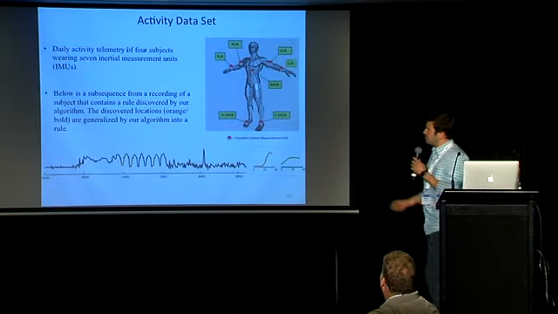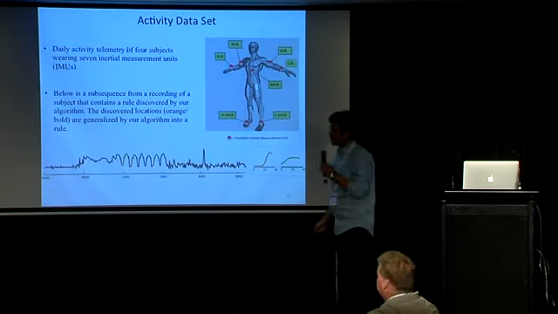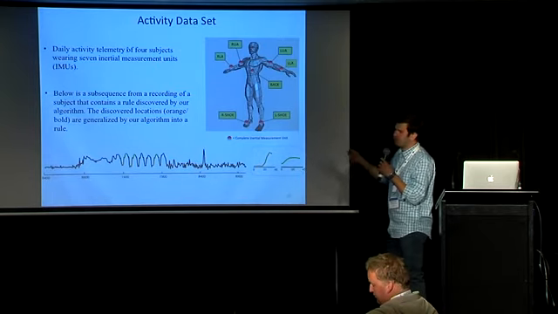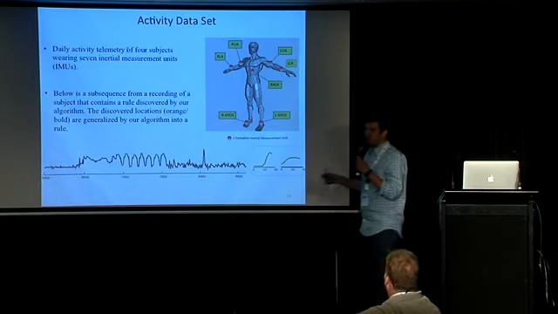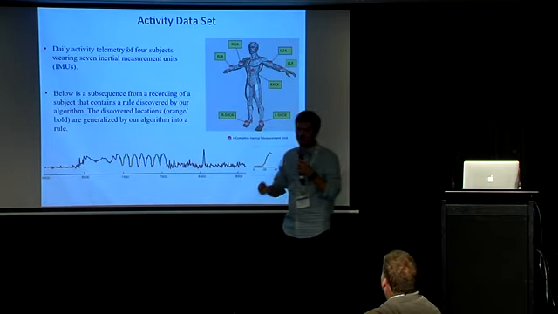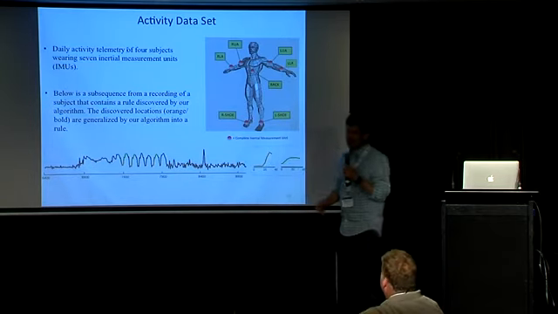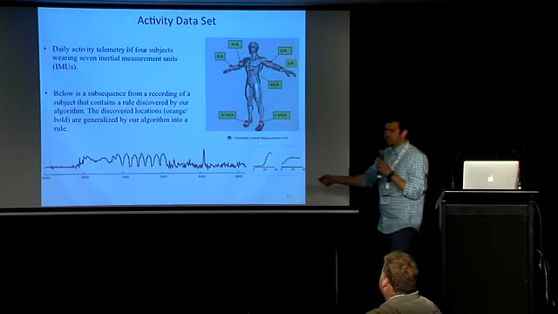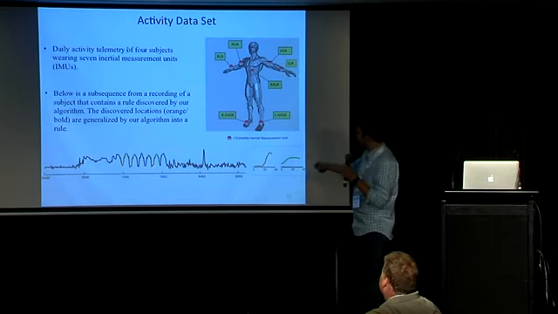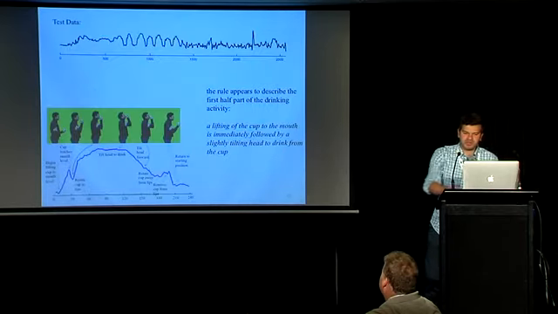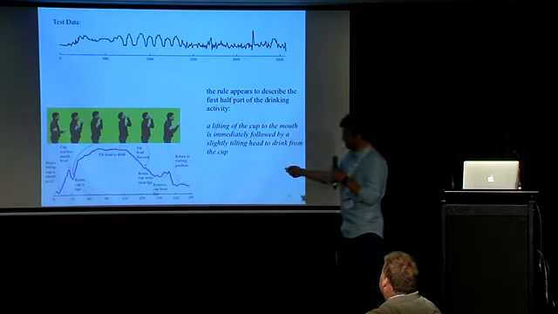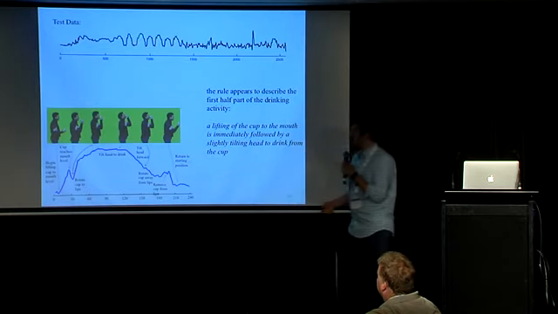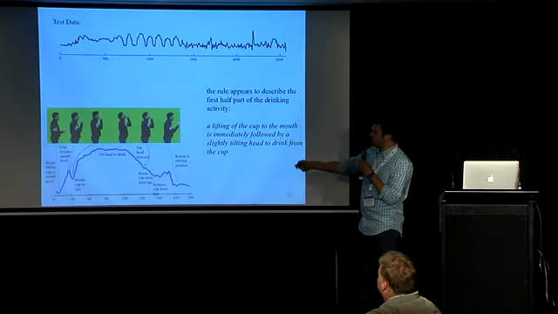And finally, we use an activity data set, in which the users were wearing a bunch of sensors on different parts of their body, and every sensor had an accelerometer, X, Y, and Z. We picked some of those dimensions, ran our algorithm on it, and found some rules. In order to interpret the rules, I fixed my phone here and measured the accelerometer and looked at what the time series looks like.